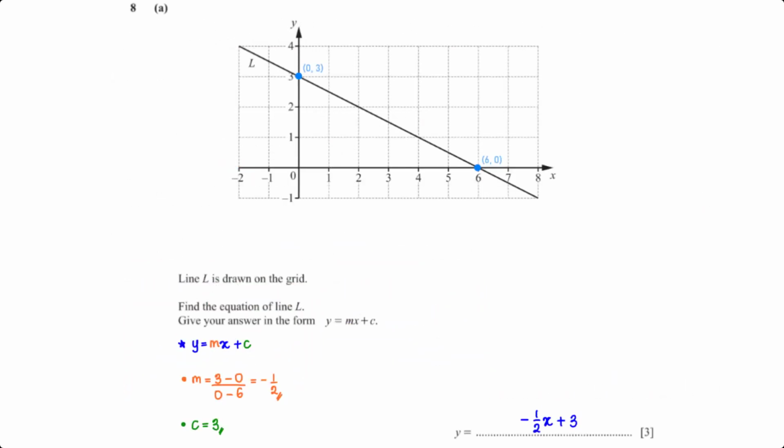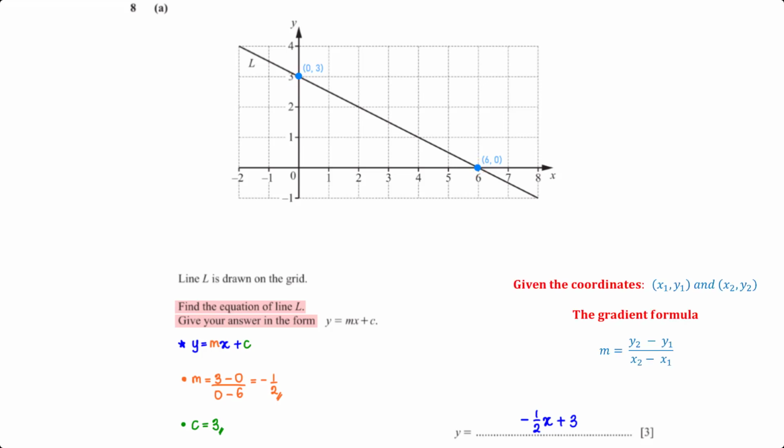Line L is drawn on the grid. Find the equation of line L. Give your answer in the form y equals mx plus c. All we need to do is find the values of m and c and plug these values into the equation. To get m, we first pick 2 points on line L.